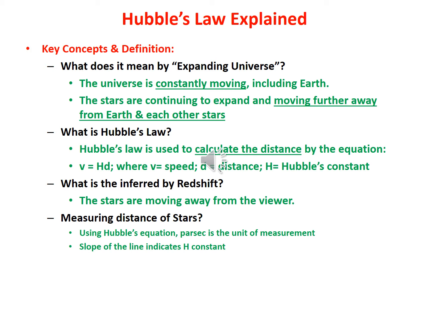And so how do we measure the distance of stars? We do it with Hubble's equation. Okay. And so if we use Hubble's equation, then we end up with this, 3-point astronomical units, and that's a parsec. Okay? So that's about Hubble's law.